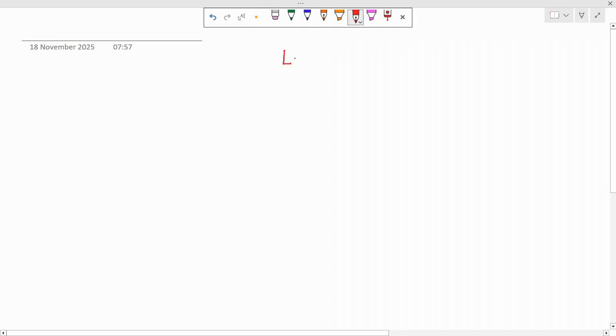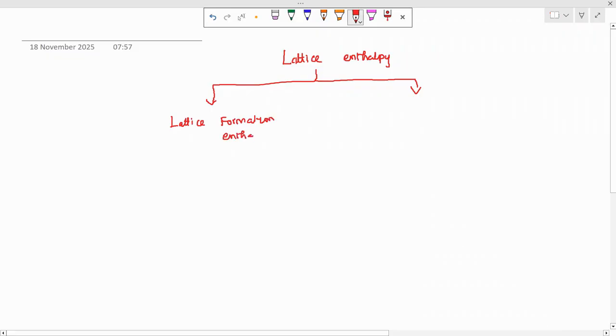Usually, we have two kinds of lattice enthalpy. One will be lattice formation enthalpy, whatever the name may be. Lattice will be formed here. Lattice is nothing but the ionic solid. Another kind will be called lattice dissociation enthalpy. Two kinds of enthalpy will be there.